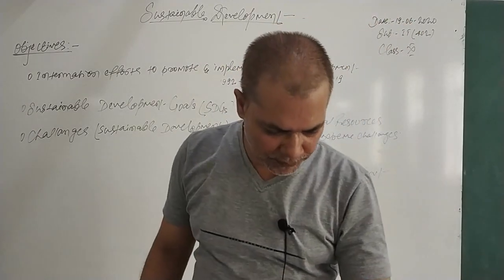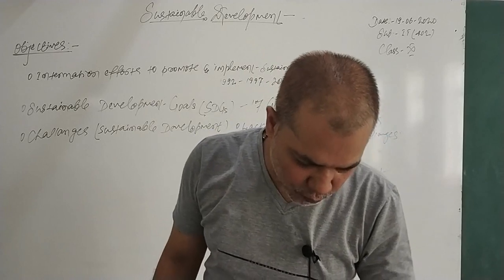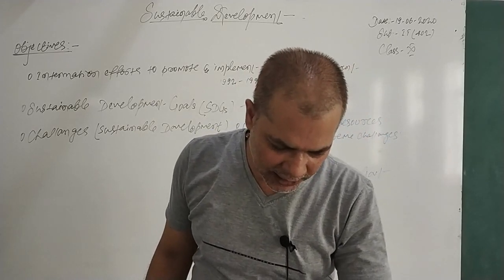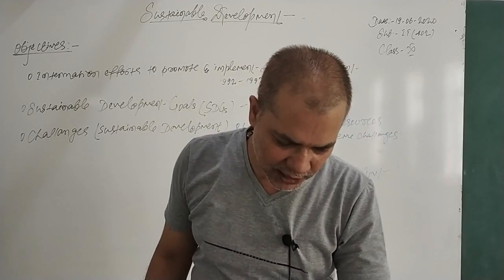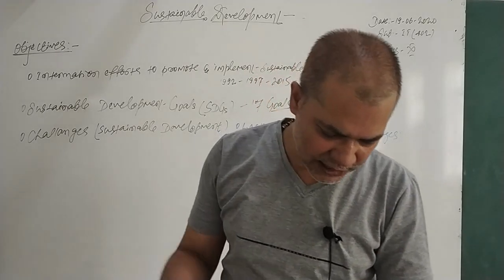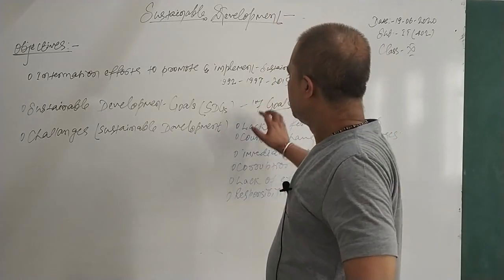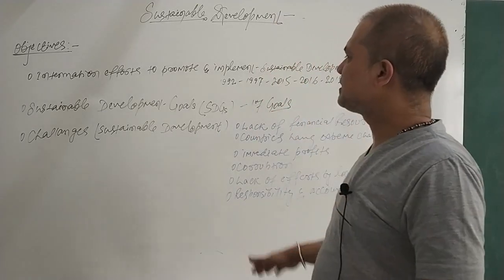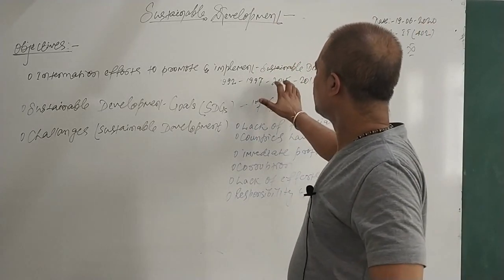In 2015 the UN Framework Convention on Climate Change adopted a new universal climate change agreement in Paris to limit the temperature rise below 2 degrees Celsius. That was the concern in 2015.